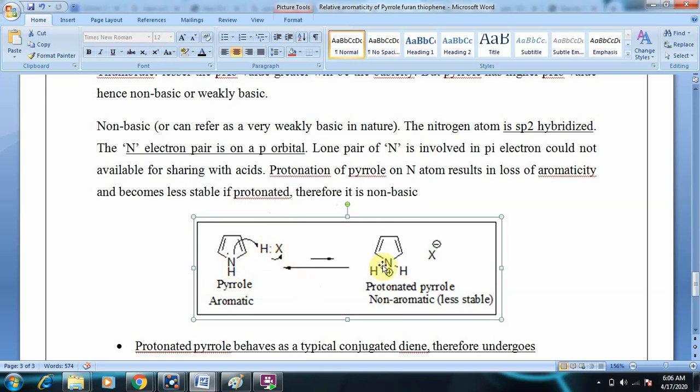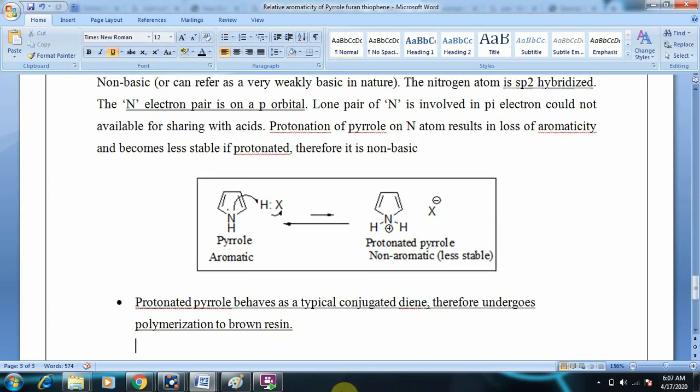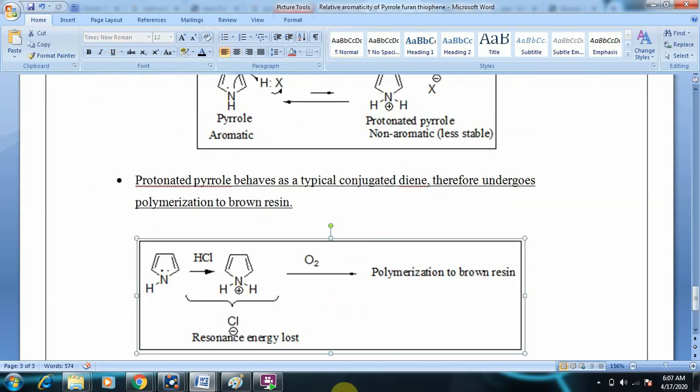It goes out as X minus, and nitrogen takes up one more proton to form a positively charged species. Here the molecule is non-aromatic, and this reaction is not favored. That is why a small arrow is written, whereas the reverse reaction is favored. Hence pyrrole does not behave as a strong base. It is a very weak base.